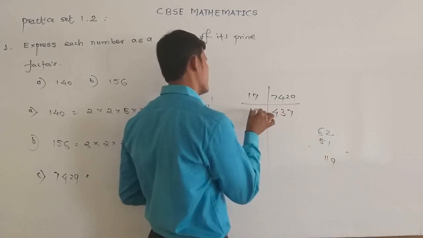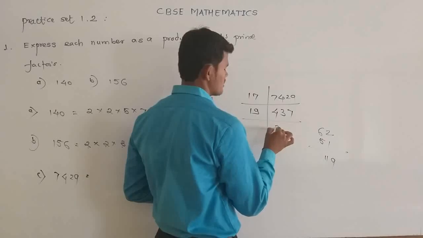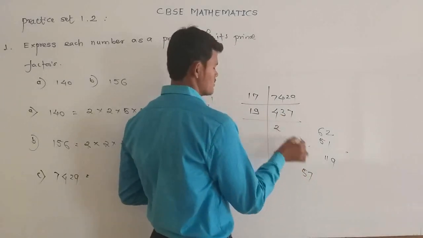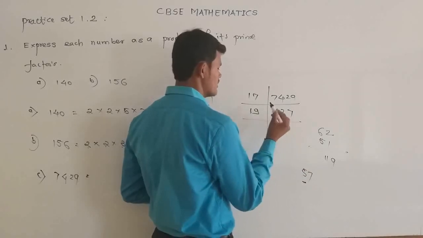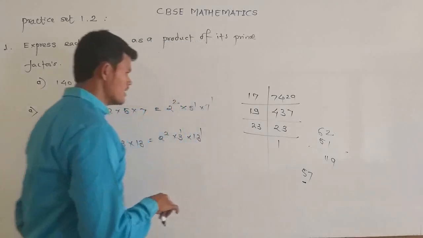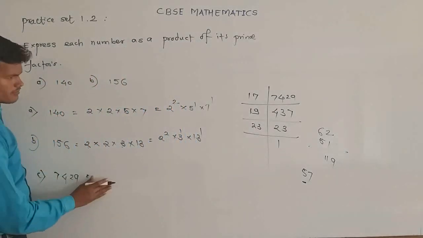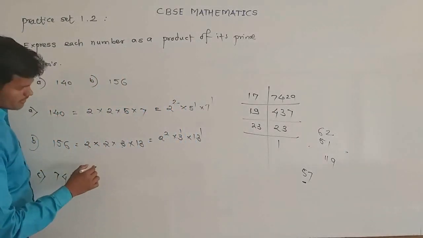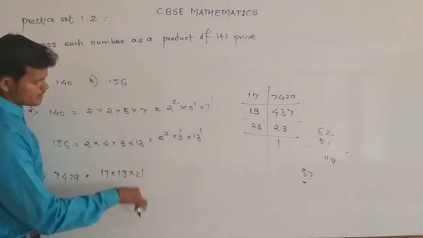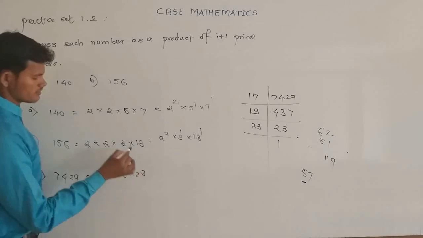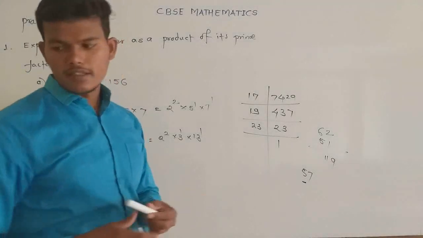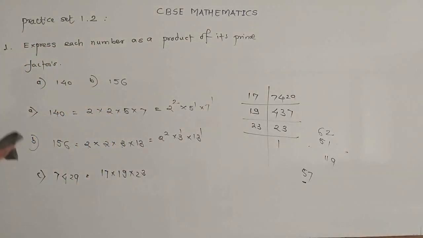Now divide 437 by 19: 19 twos are 38, remainder 5, the last digit is 7, so we get 57. 19 threes are 57, and 23 is itself a prime number. So the product of prime factors of 7429 is 17 multiplied by 19 multiplied by 23. The remaining two numbers are for homework.